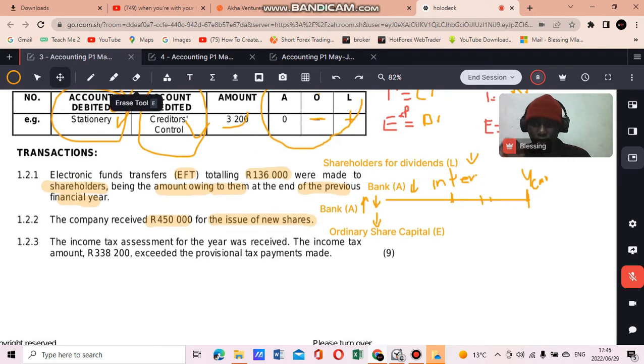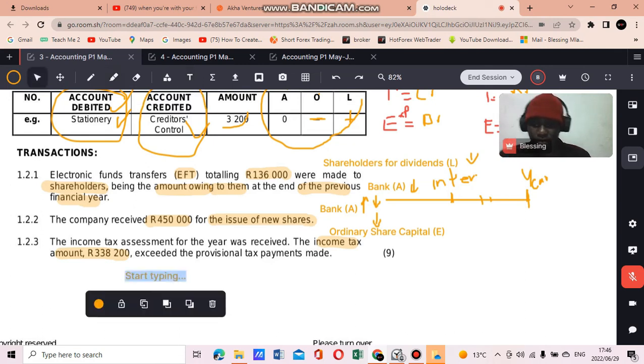So with 1.1.3, they say the income tax assessment for the year was received. The income tax amounted to 338,200, right? So let's start there. Income tax is an expense to us because we have to pay money to SARS, right? So income tax, that's our first account, which is an expense.